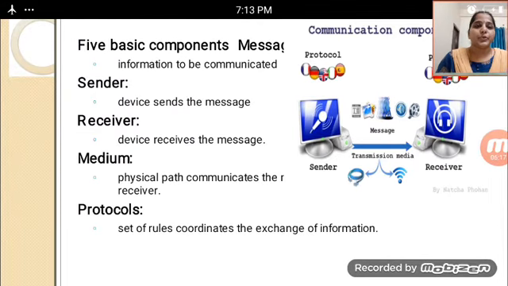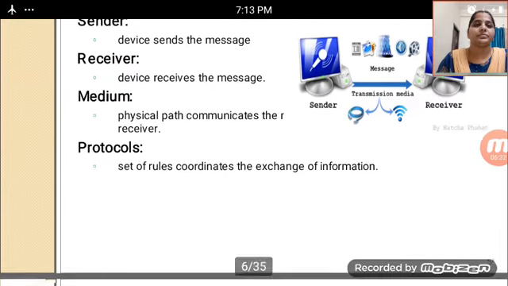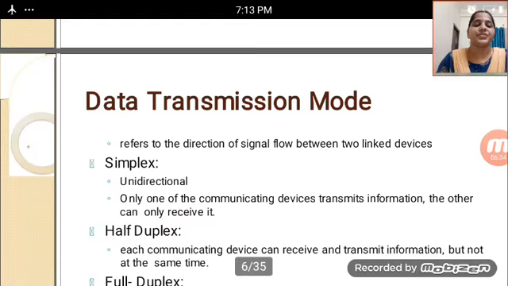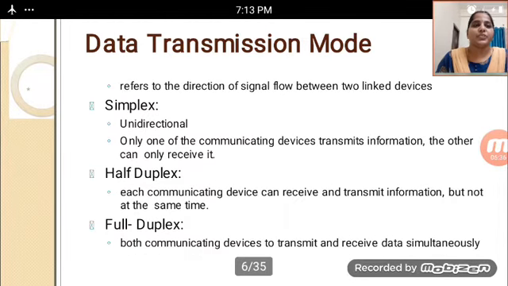Whenever we are using protocols, they set the rules, a set of rules that coordinates the exchange of information. These are the basic components of data communication. And then the data transmission mode is there.